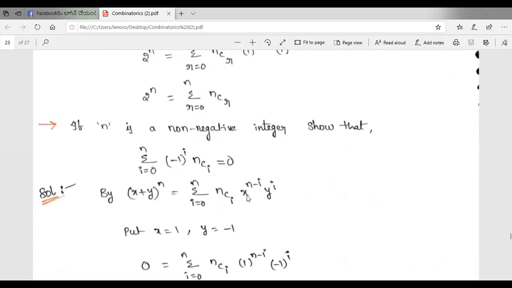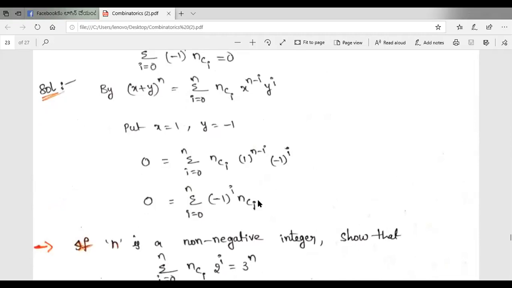Here we take x is equal to 1 and y is equal to minus 1, because in the given proof the LHS contains (minus 1) whole power i. So (x plus y) whole power n value is 0. So 0 is equal to summation i is equal to 0 to n, nCi, in place of x, 1 whole power n minus i, in place of y, (minus 1) whole power i. Therefore summation i is equal to 0 to n, (minus 1) whole power i, nCi is equal to 0. Hence proved.